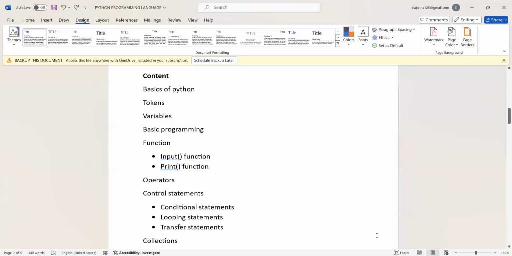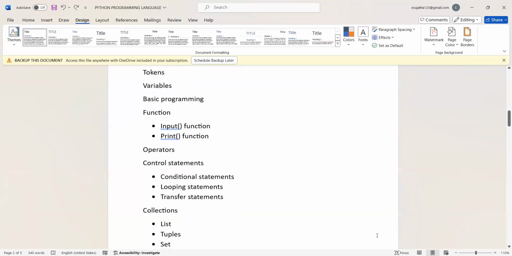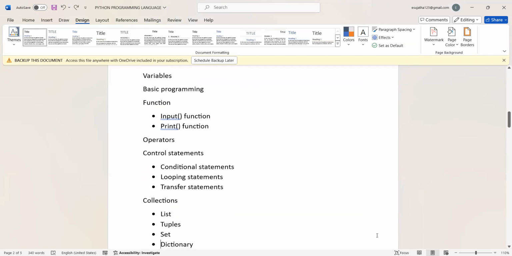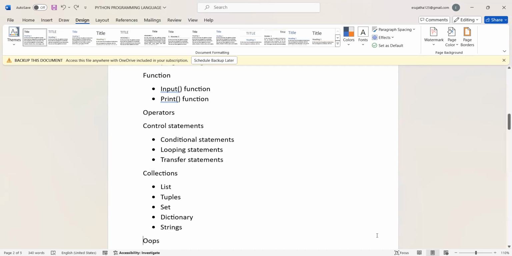And also after that, collections. In collections, we can discuss list, tuples, sets, dictionary, strings. In these topics, we can cover how lists work, what tuples are, what sets and dictionaries mean, and how these operations are done in Python.